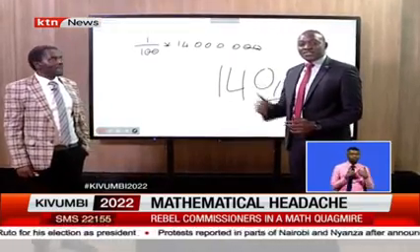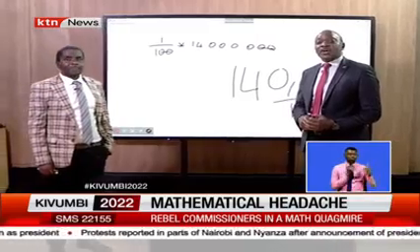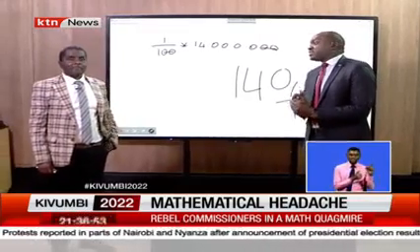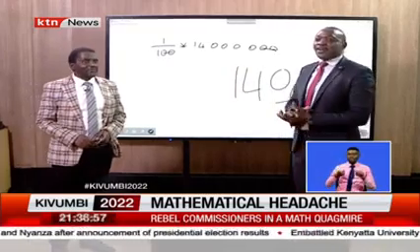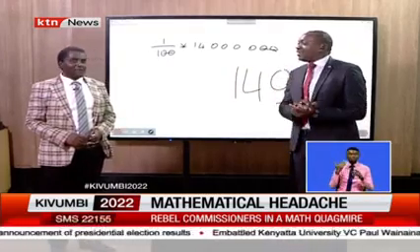Professor here is a professor of actuarial science, and he's also an acting dean of mathematics and physical sciences at JKU. By the way, my sister Very was in that school and she did very well. Second class upper, right? Thank you so much.